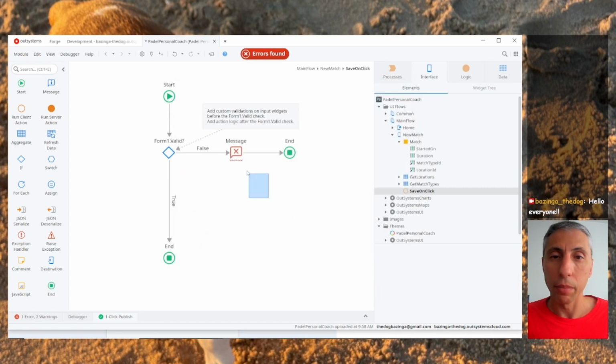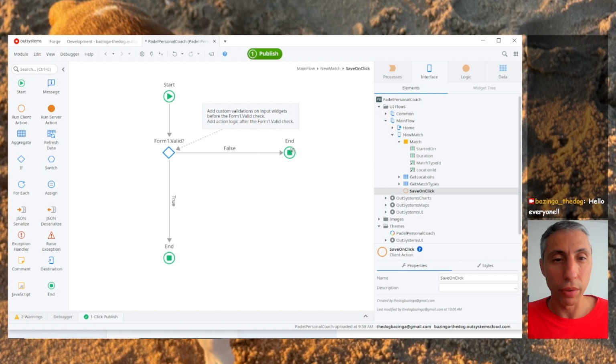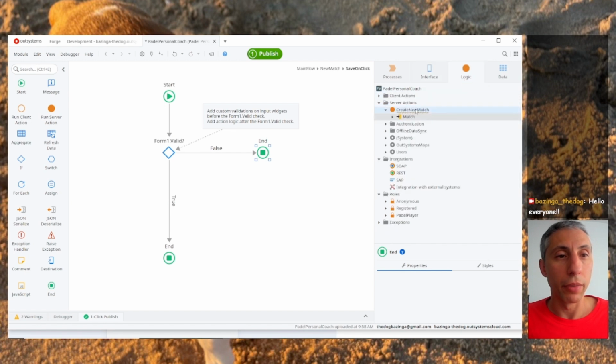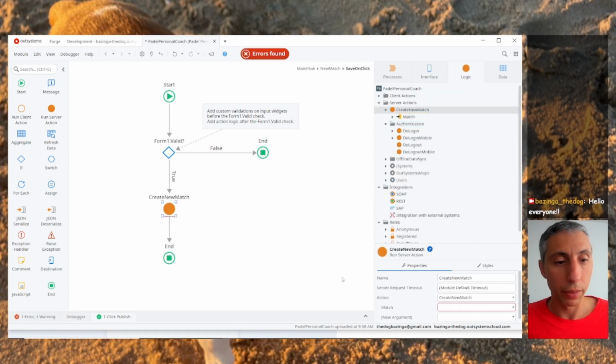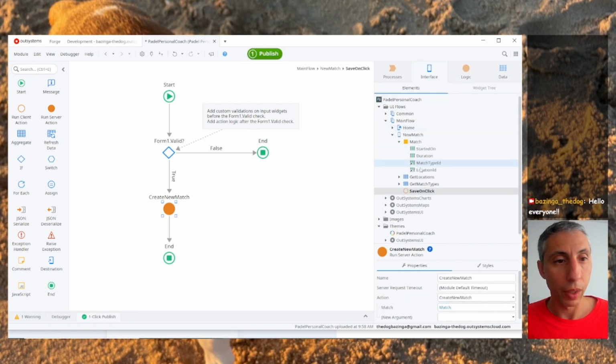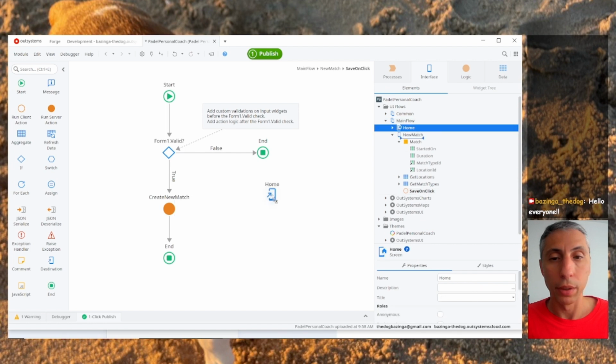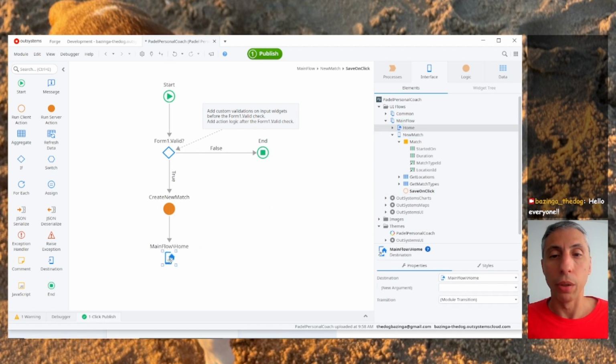Well, let's not do anything. Let's not overcomplicate the UI now. So when it's valid, let's create a new match. The match will be the match that we have, and we should go back to the home screen.